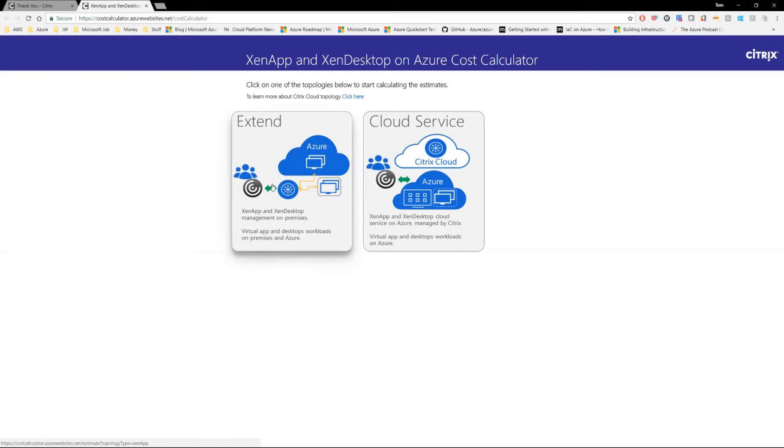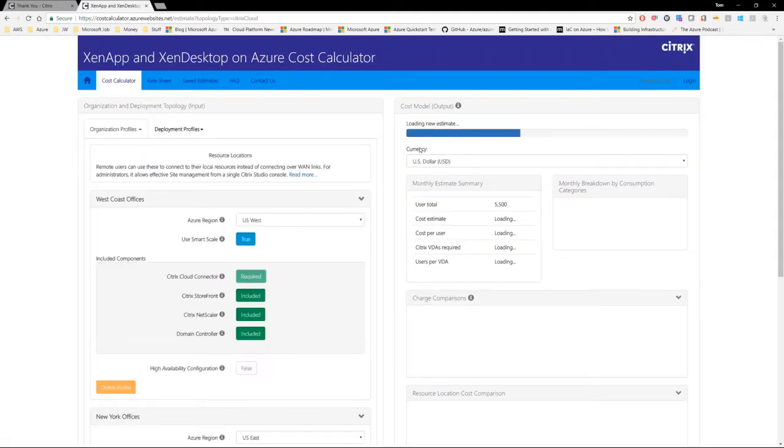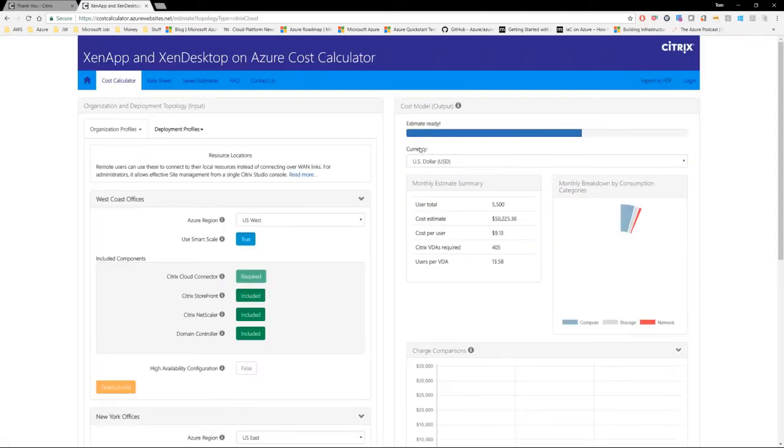Here we can select whether we want to extend an existing on-premises Citrix deployment into Azure, or whether we want to use the Citrix Cloud. So in this example, we want to use the Citrix Cloud, so I'm going to click on Cloud Service. And this will bring up the cost calculator itself.